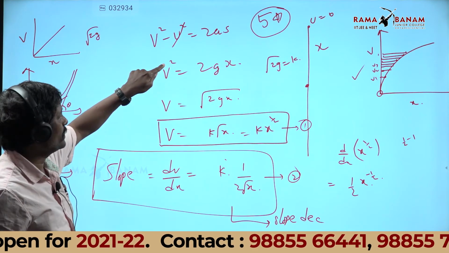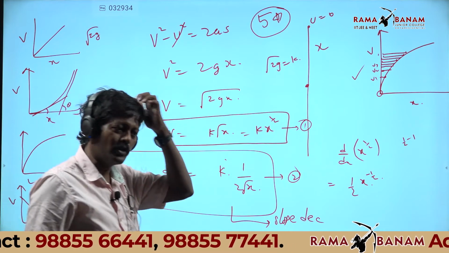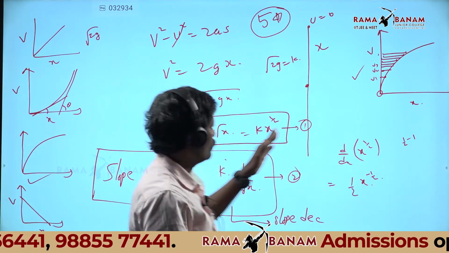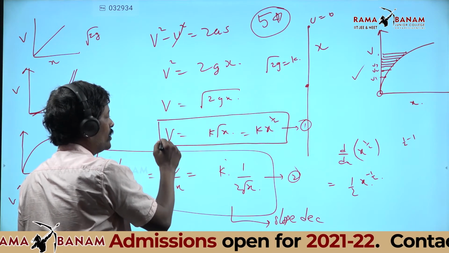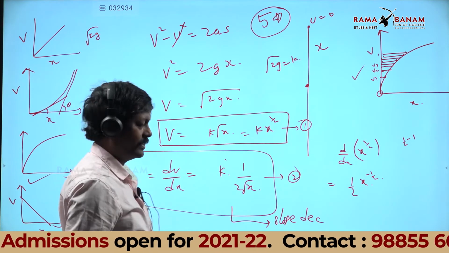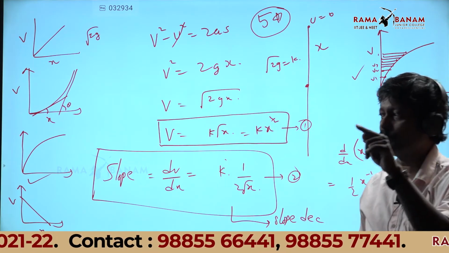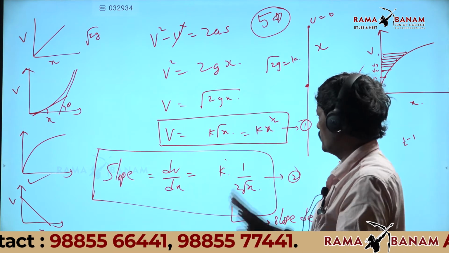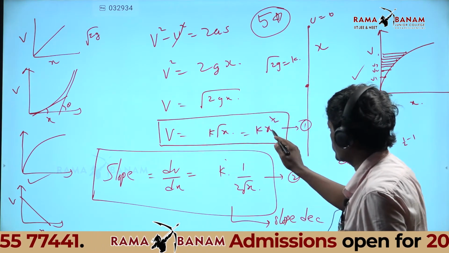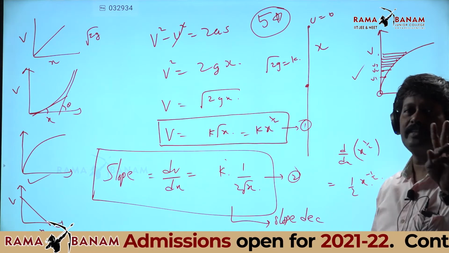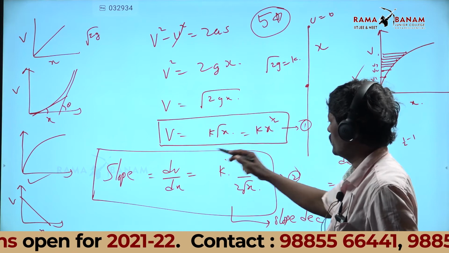I don't want v square, I can't differentiate it. We can differentiate it, there is one procedure, but since you have not come to that level, I have taken the square root on both sides. I got v, the velocity versus displacement equation, that is the original equation. Differentiate v with respect to x because the variables are v and x only. dv by dx.